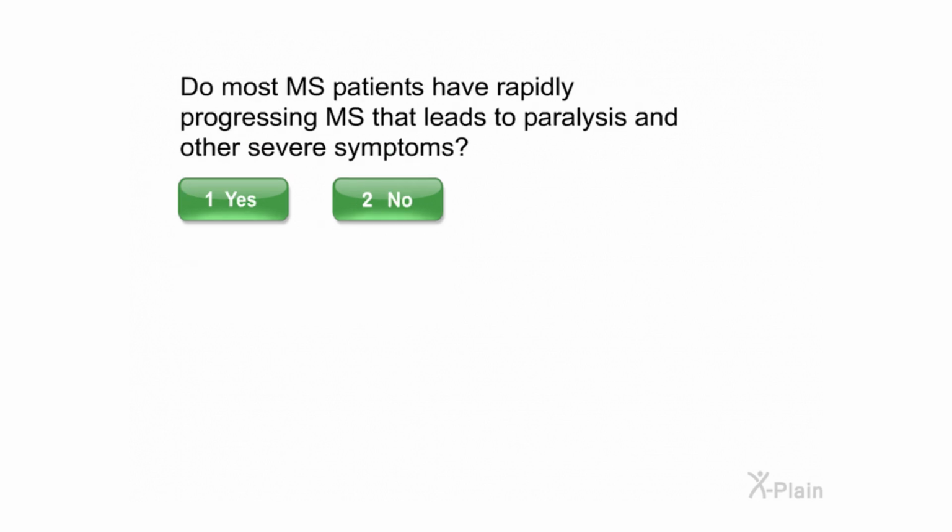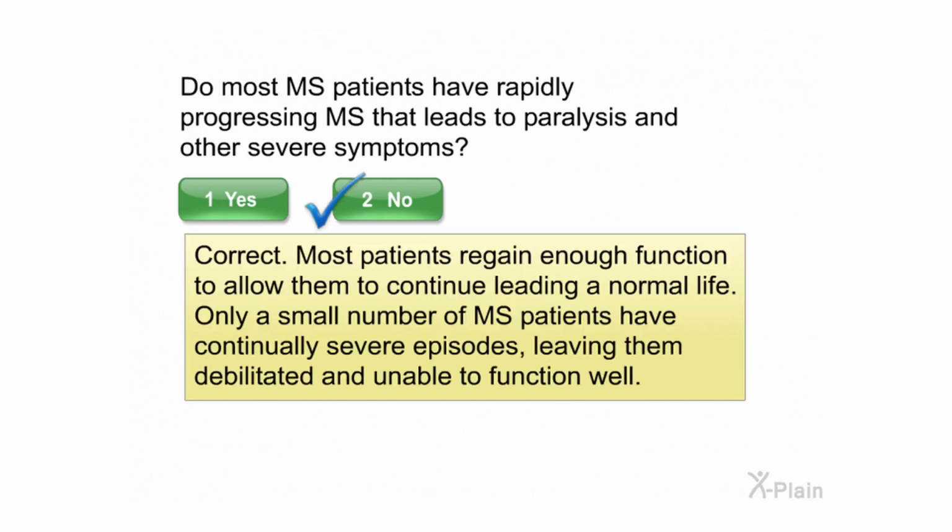Do most MS patients have rapidly progressing MS that leads to paralysis and other severe symptoms? Select yes or no. Correct. Most patients regain enough function to allow them to continue leading a normal life. Only a small number of MS patients have continually severe episodes, leaving them debilitated and unable to function well.